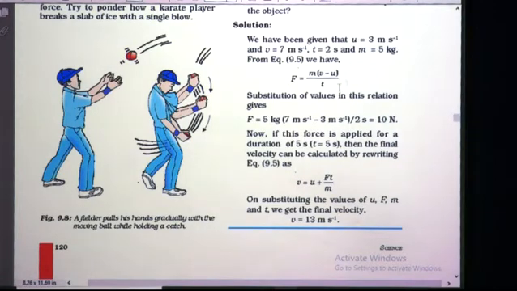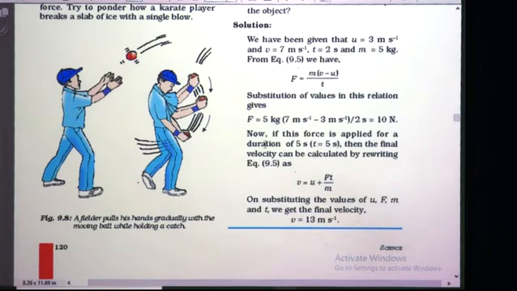Remember the previous equation, F is equal to m into (v minus u) upon t. Substitute all the values: F is equal to m, which is 5, into (7 minus 3) upon 2. 7 minus 3 means 4, 4 upon 2 is 2, 2 into 5 is 10. So 10 Newton is the force.